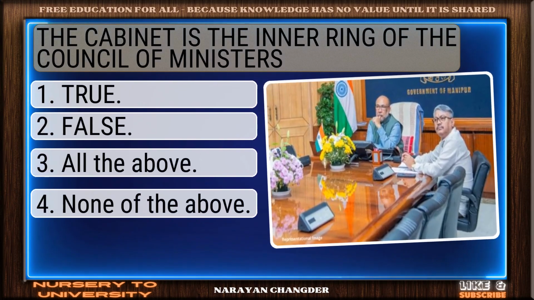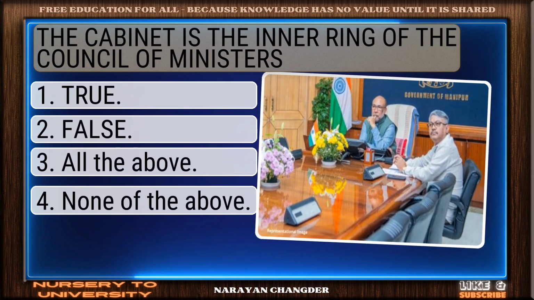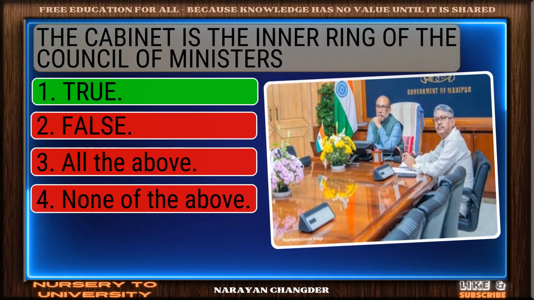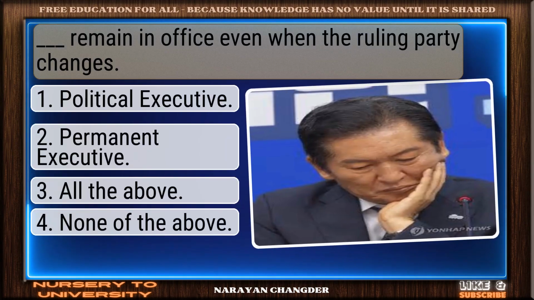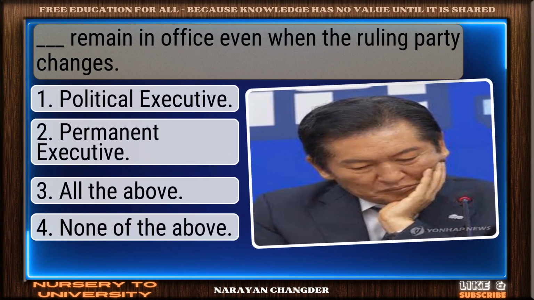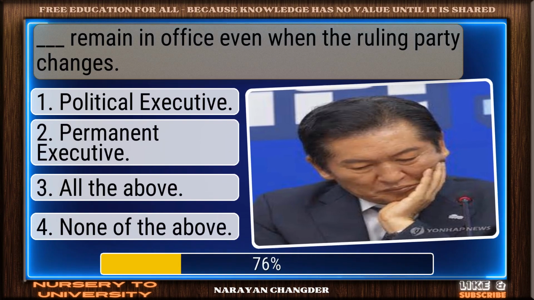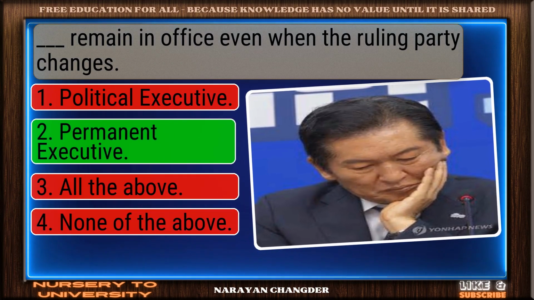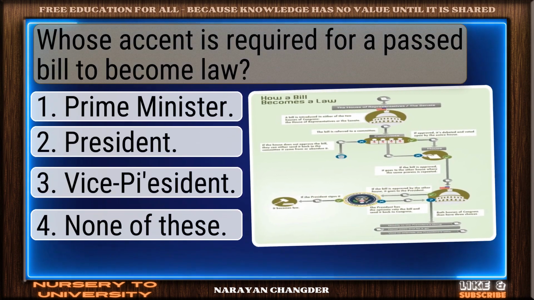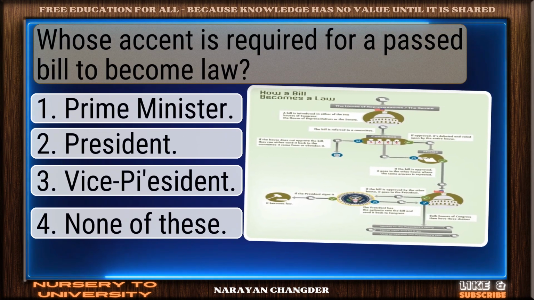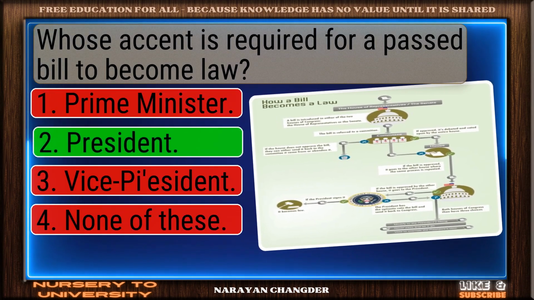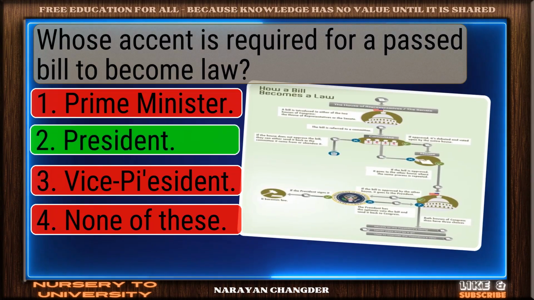Question number 84. The cabinet is the inner ring of the Council of Ministers. Bravo, true is the answer. Question number 85. Dash remain in office even when the ruling party changes. You're right. Permanent executive is the correct answer. Question number 86. Whose assent is required for a passed bill to become law? Well picked. President is the correct answer.